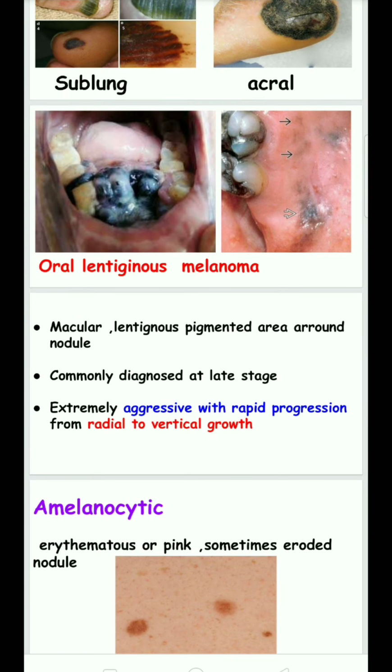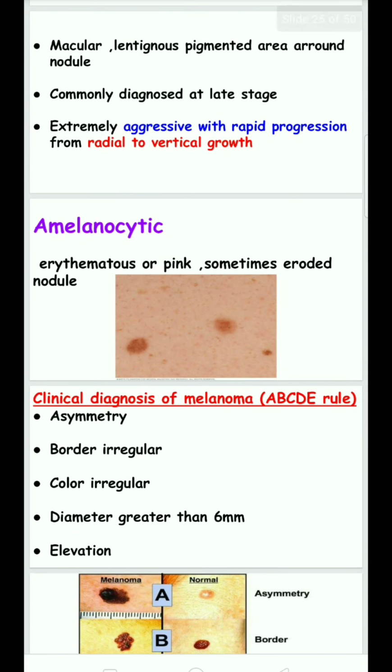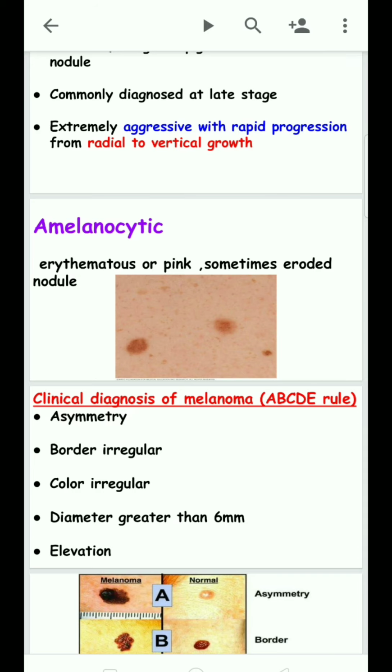It is commonly diagnosed at late stages and is extremely aggressive, with rapid progression from radial to vertical growth. Both growth phases are exhibited by acral lentiginous melanoma. Amelanotic melanoma appears as an erythematous or pink, sometimes eroded nodule.